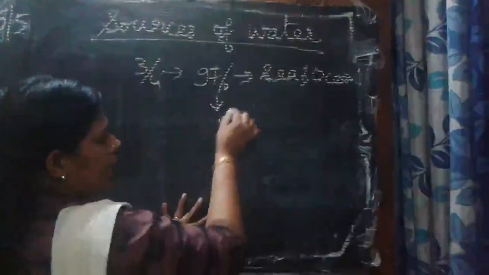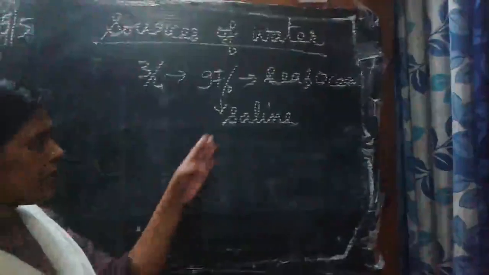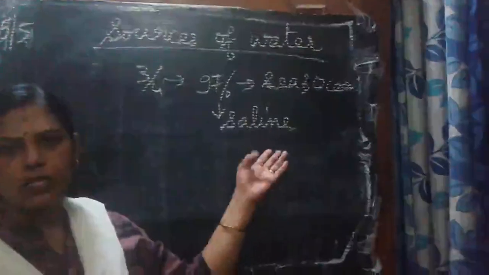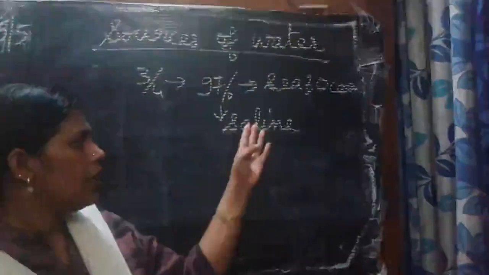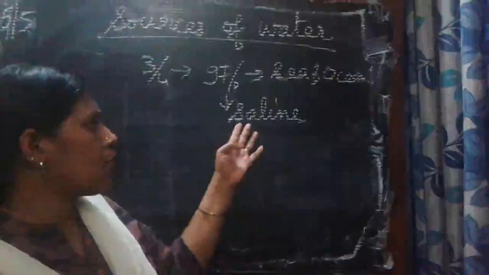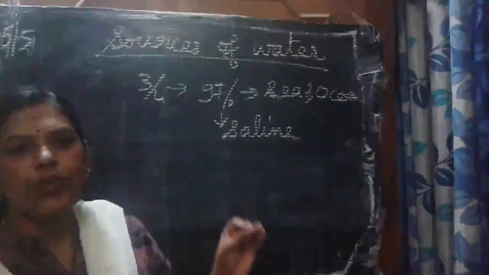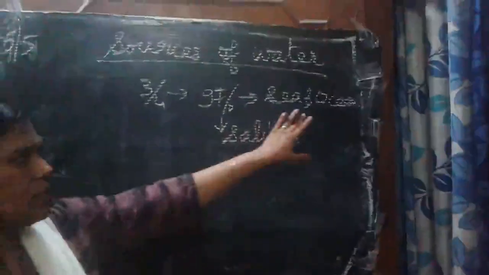This is the saline water. Saline means it contains more salt. Then this water is not usable, even for drinking or for irrigation. It is not good. So if we want to use it, it should be desalinated. Desalinated means removing the salt from the sea water. Okay, that is sea and ocean.